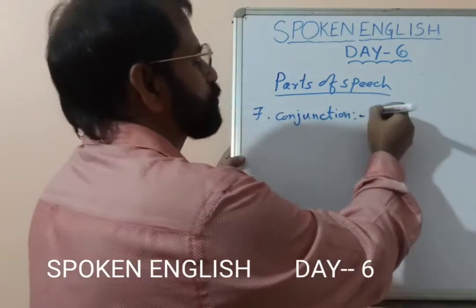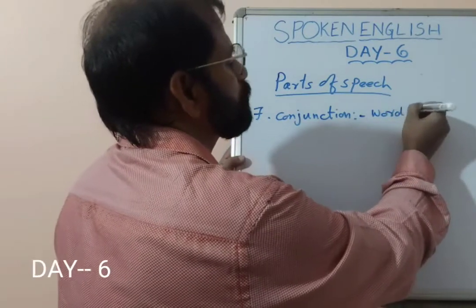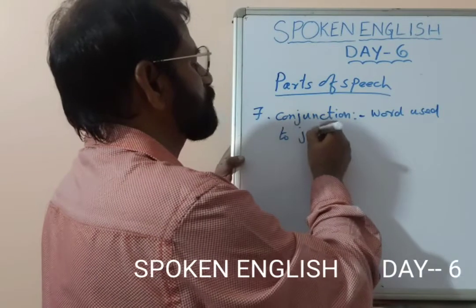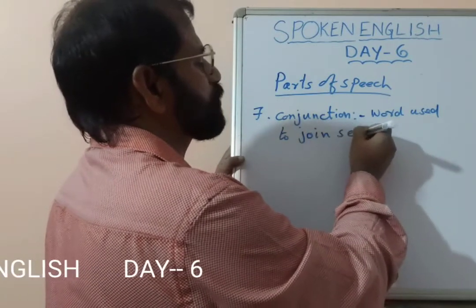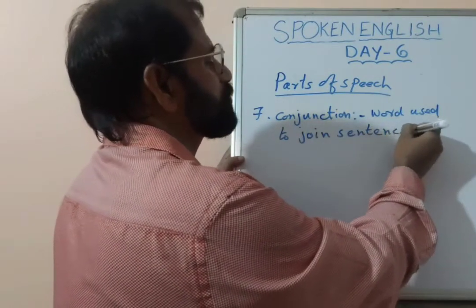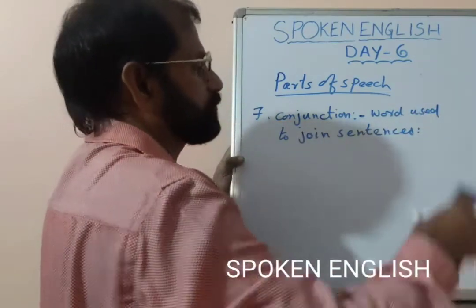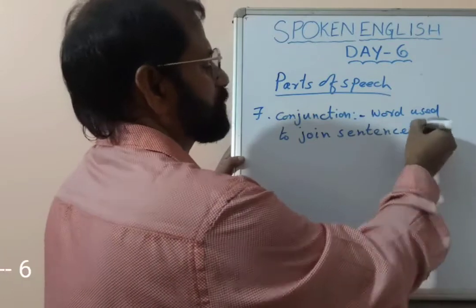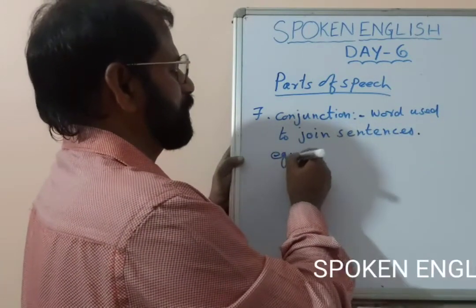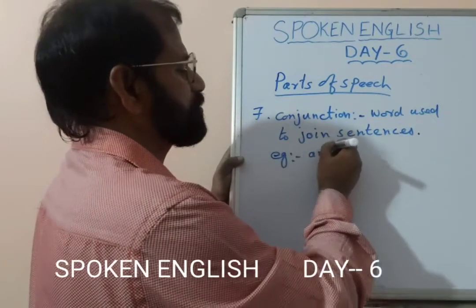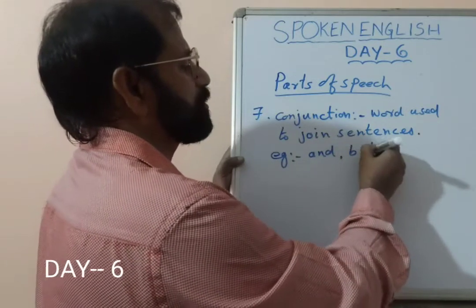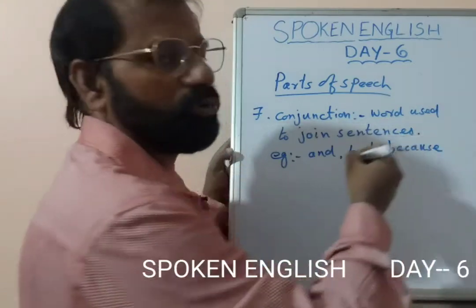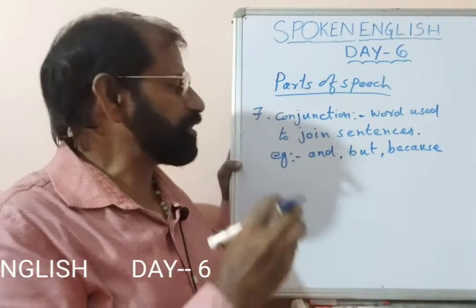Conjunction is a word used to join sentences. What are the examples? Like and, but, because, since. All these come under conjunction.